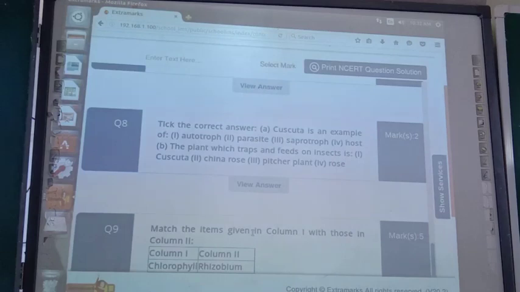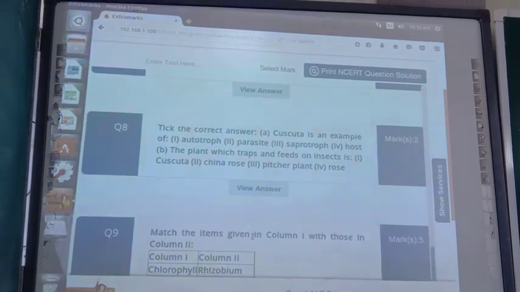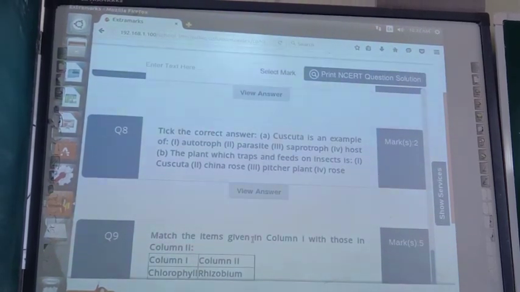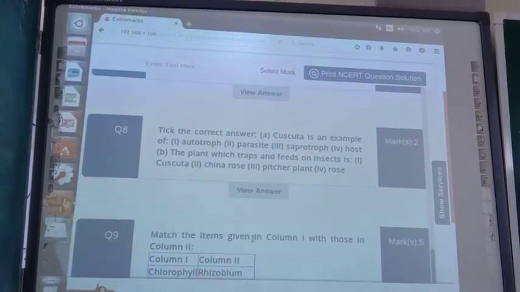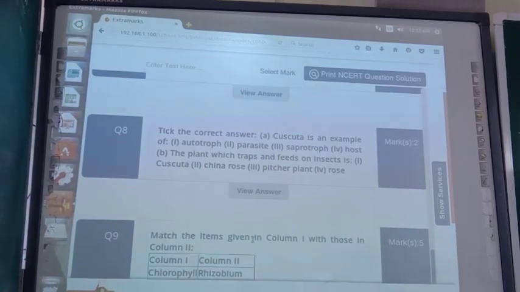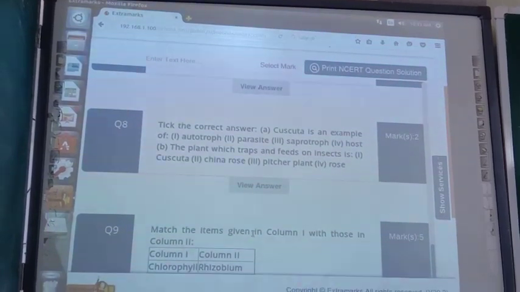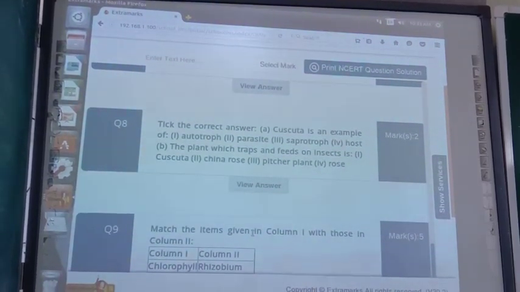Now tick the correct answer. So this is an MCQ type of question. Cuscuta is an example of autotrophs, parasites, saprotrophs, host. So, what is the correct answer? Cuscuta is an example of parasite.